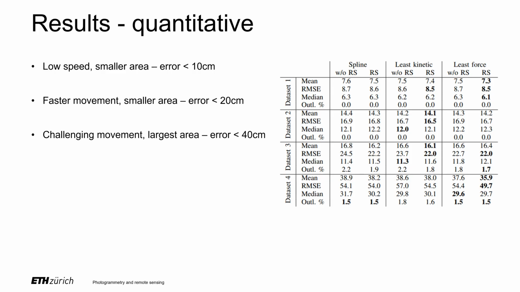We did observe an overall improvement with using the motion priors, especially on the challenging datasets. Introducing the rolling shutter had mostly negligible impact, apart from the most challenging dataset, where the variant with least force prior and rolling shutter provided significantly better results.